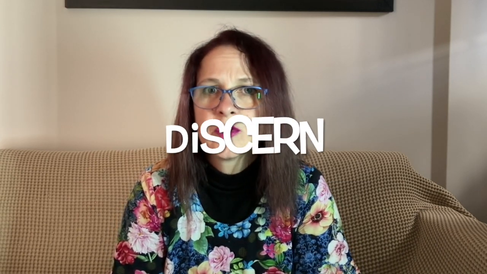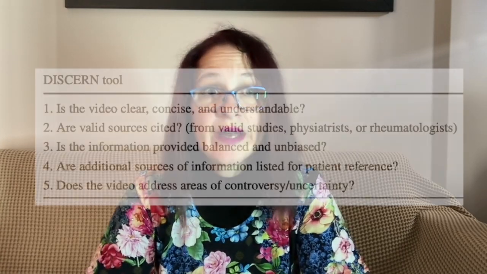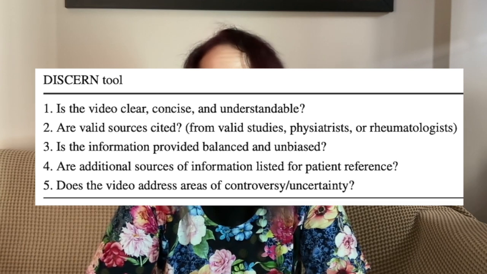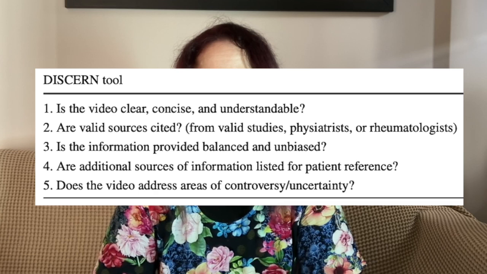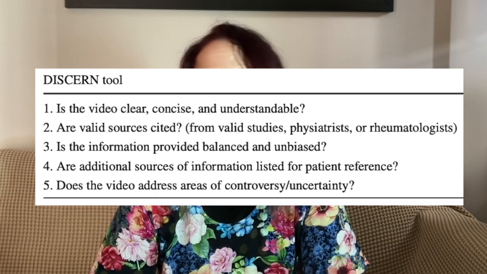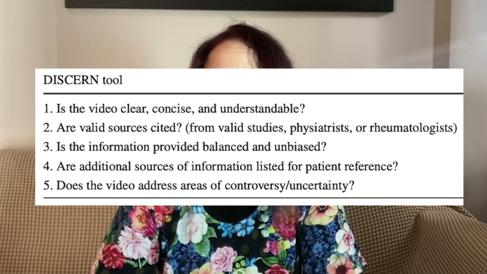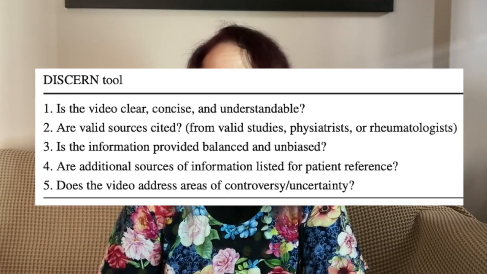To assess the reliability of each video, they used a scoring tool called Discern, which asks 5 questions. As a person who makes YouTube videos for an autoinflammatory disease audience, it's a handy list of questions for me to bear in mind. 1. Is the video clear, concise, and understandable? 2. Are valid sources cited? 3. Is the information provided balanced and unbiased? 4. Are additional sources of information listed for patient reference? 5. Does the video address areas of controversy or uncertainty? I assume each yes answer scores 1 point, a score of 5 is good, and a score of 1 is bad.